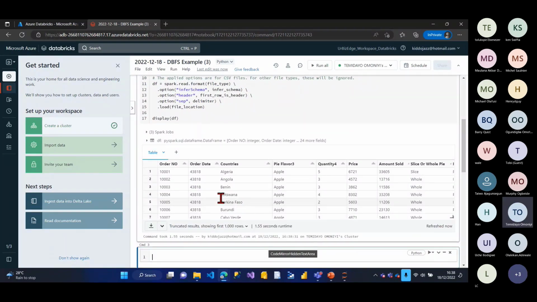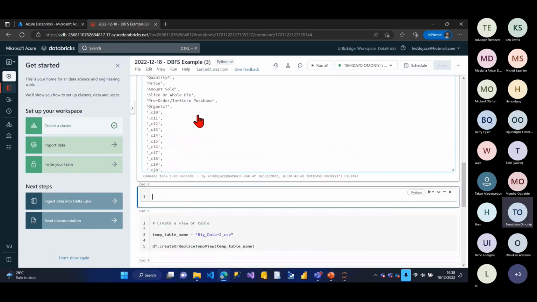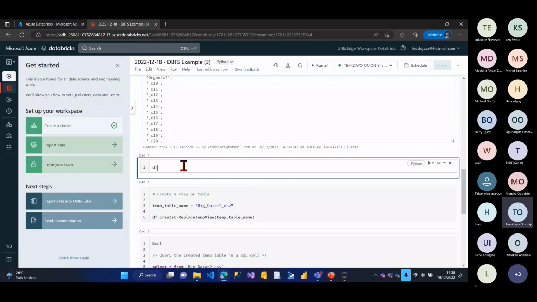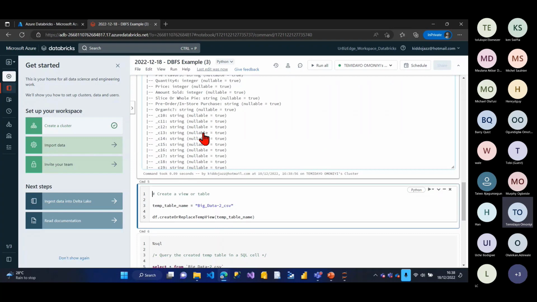So let's say I want to check the columns. The name of the file variable is called df. So I say df.columns. If I run this, you can see the same issue I had the other time. So I'll do the same cleaning process all over again. I'll say df.printSchema(), right? Okay, so you can see the schema.